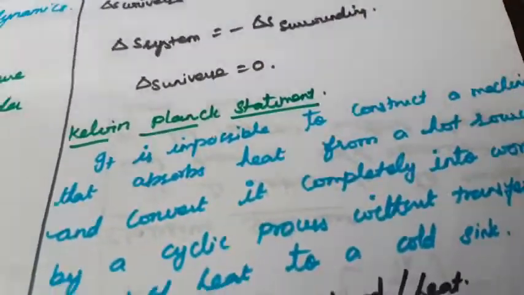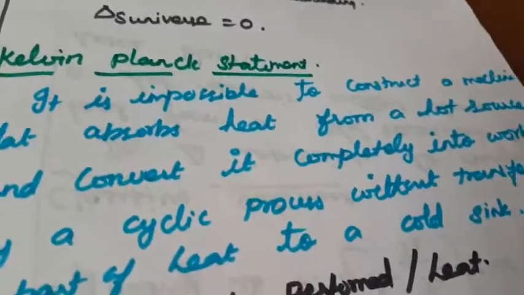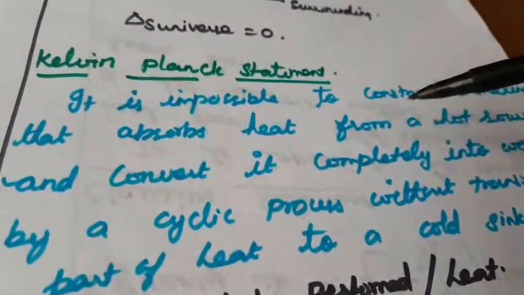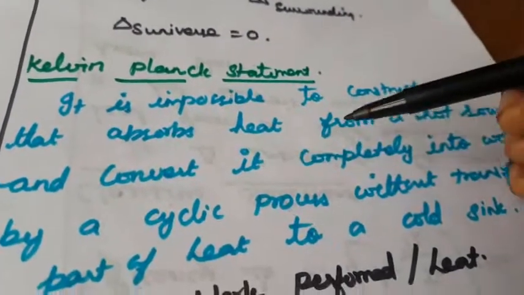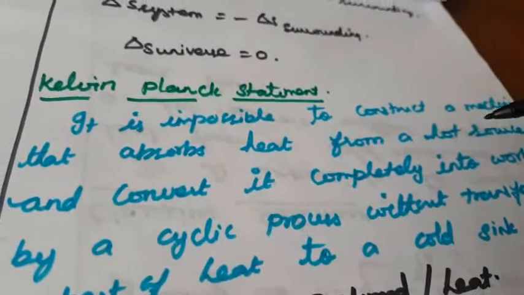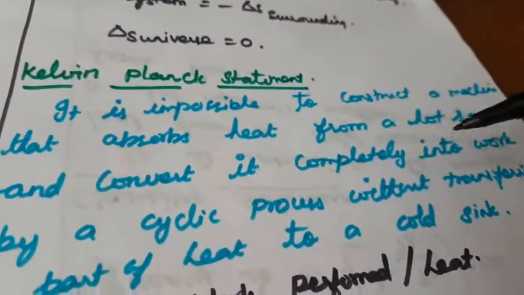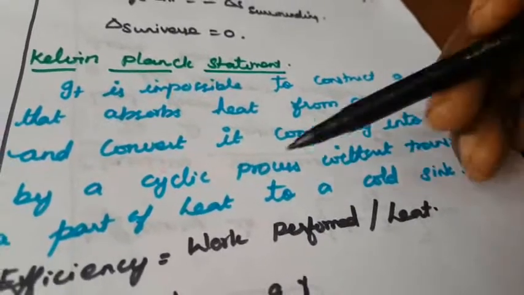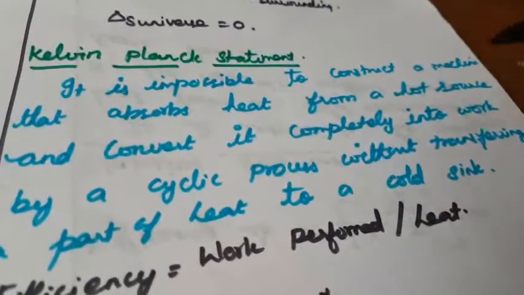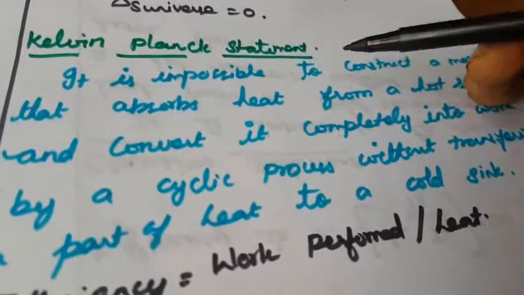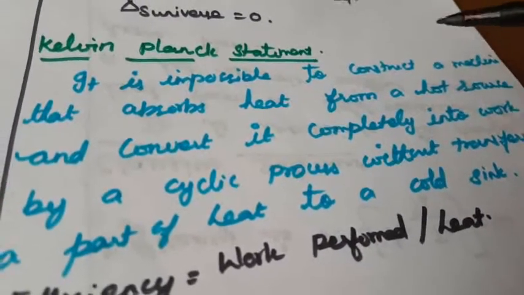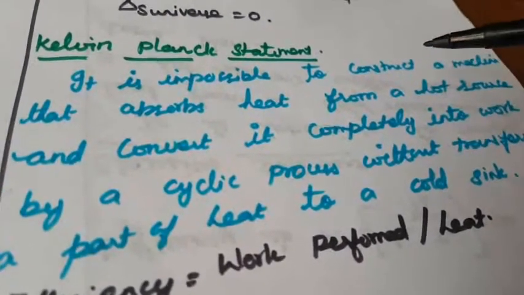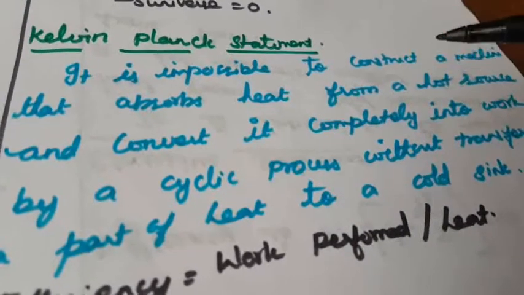Another one is the Kelvin-Planck statement. What is meant by the Kelvin-Planck statement? It is impossible to construct a machine that absorbs heat from a hot reservoir and converts it completely into work by a cyclic process without transferring a part of the heat to a cold sink. What is the meaning of that? It is impossible to construct a machine that absorbs heat from a hot source and converts it completely into work.